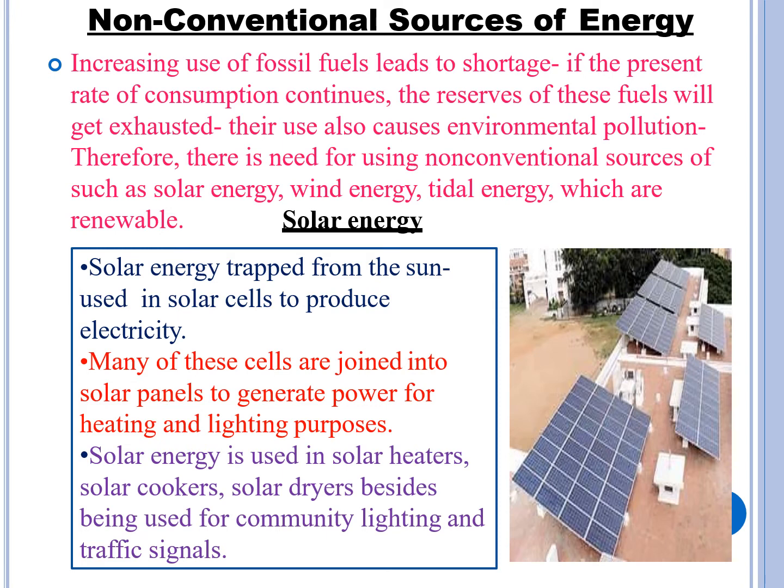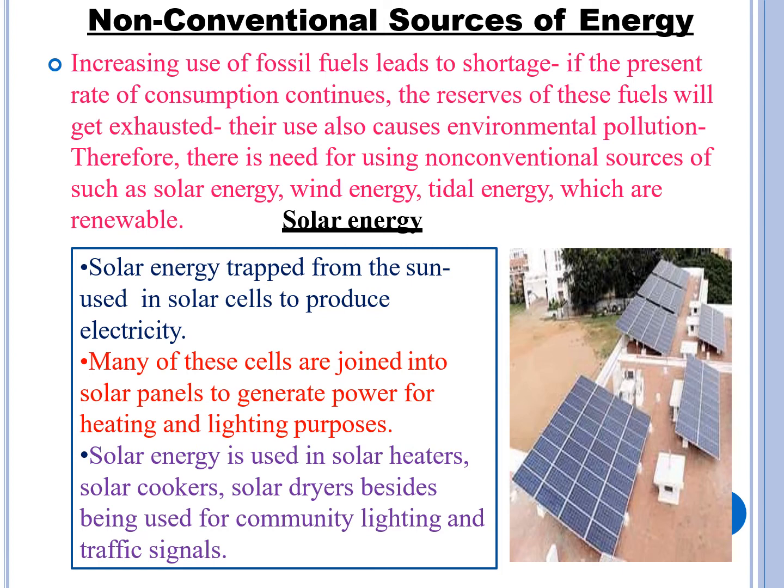We know that increasing use of fossil fuels is leading to a shortage of these. It is estimated that if the present rate of consumption continues, the reserves will slowly get exhausted. Moreover, their use also causes pollution. So there is an urgent need for using non-conventional sources such as solar energy and wind energy, which are renewable.